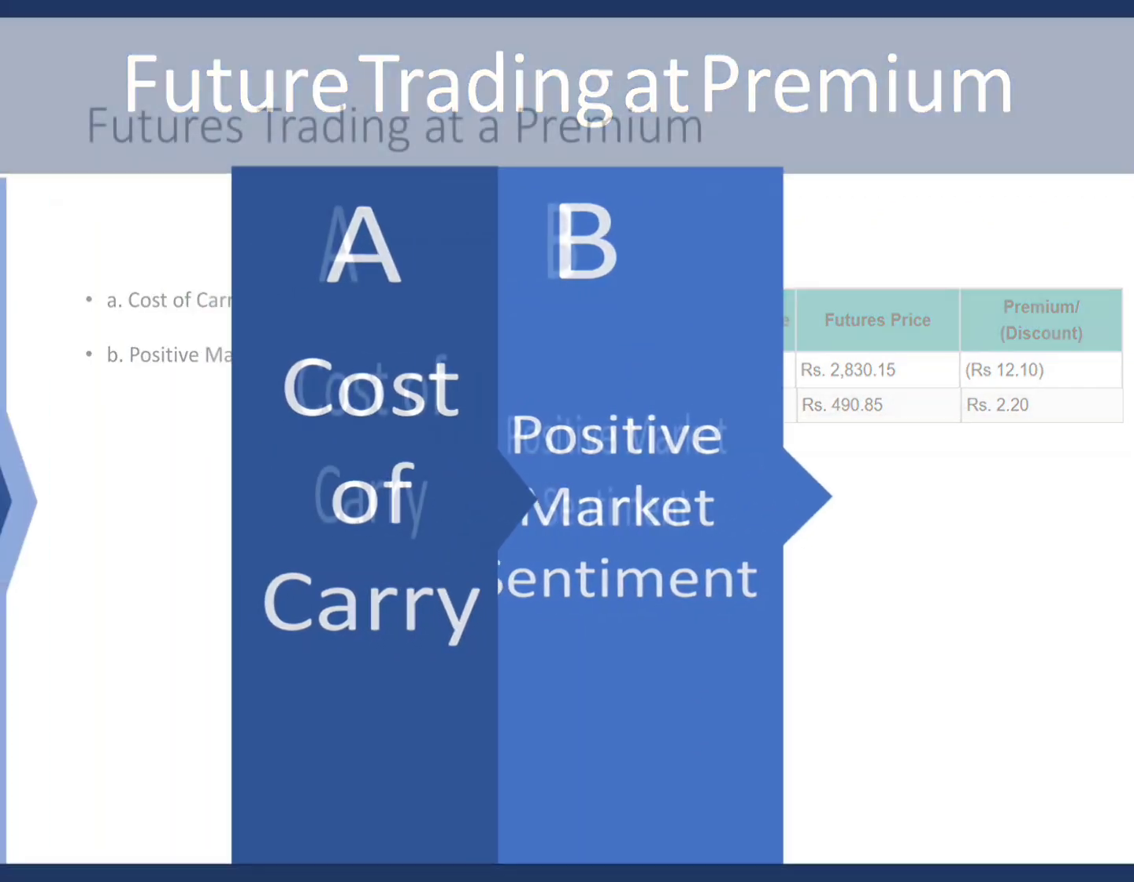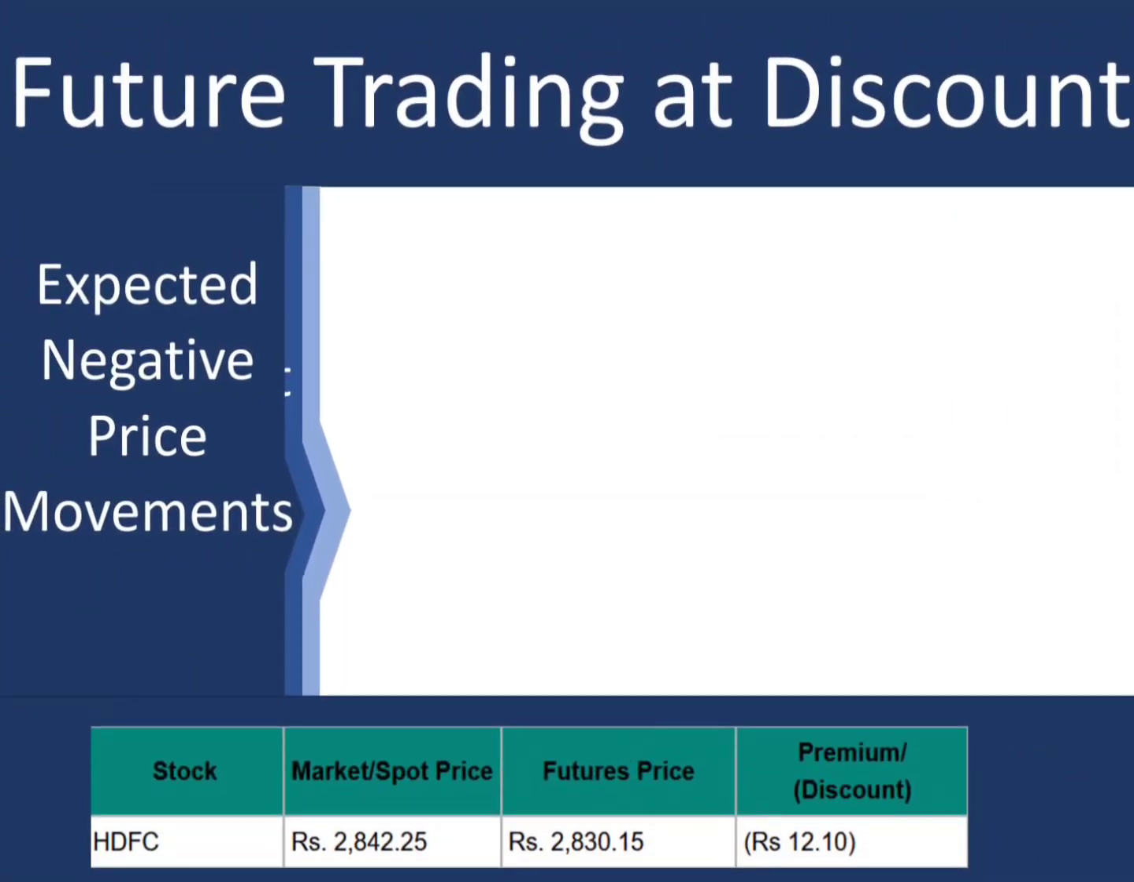And so, futures trading at a discount. We can say that the futures are trading at a discount when a future contract trades at a price lower than the spot price. So then we can say that the futures are trading at a discount. This could be again due to the below reasons. It's kind of the opposite of futures trading at a premium. So over there, people have expected a positive return.